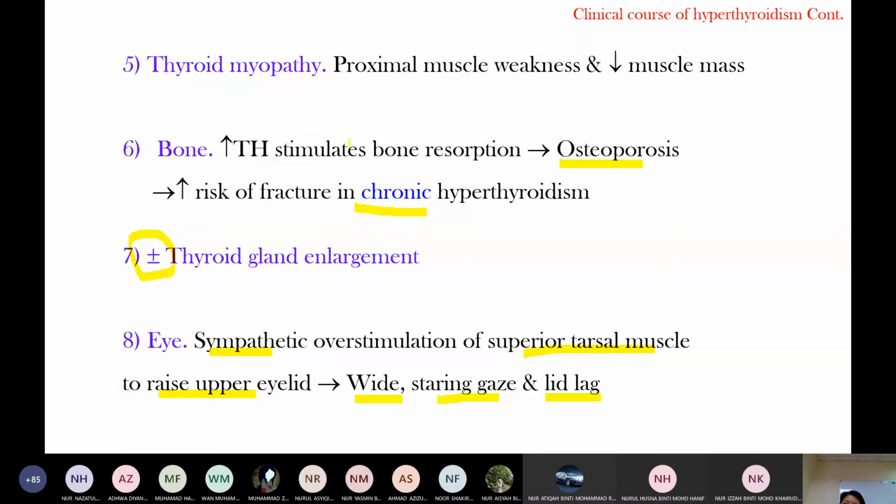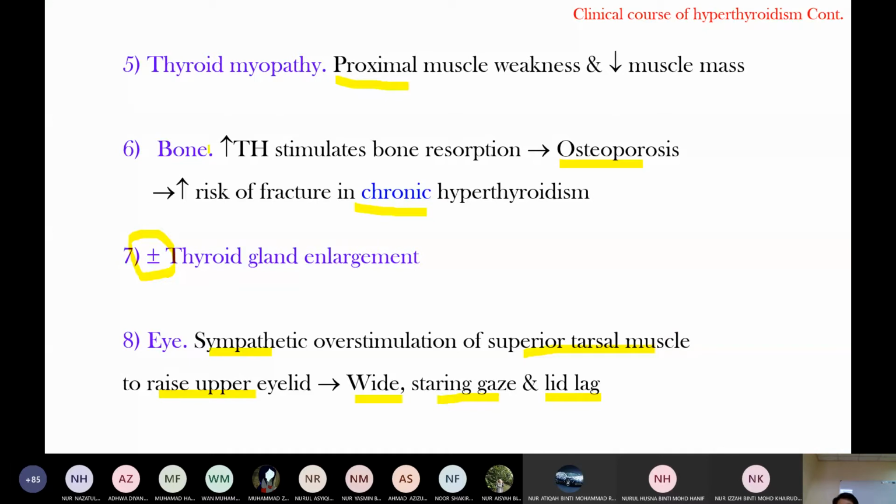Where is the proximal muscle? Is it in the upper limb? Where is the proximal muscle? Is it the muscle at the humerus, or the muscle at the radius and ulna, or the fibula? Proximal muscle. The humerus. Yeah, proximal means close to the central body. So proximal muscle means close, like the one in the humerus, or the muscle at the thigh. These are the proximal muscles in weakness.